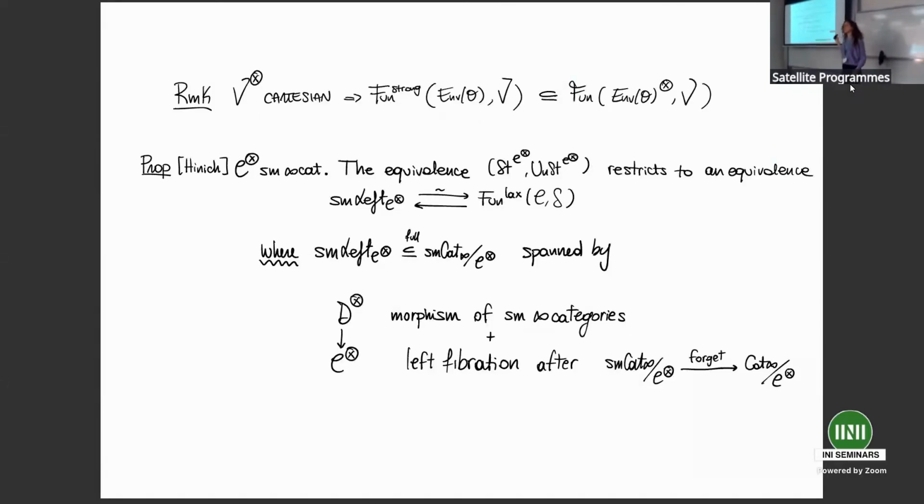We make this very important observation: whenever the symmetric monoidal infinity category we are considering is Cartesian, which means that the tensor product is just the Cartesian product, then we can actually identify the infinity category of strong monoidal functors from the envelope into V, or from any other symmetric monoidal infinity category, as a full subcategory of functors from the infinity category of operators of the envelope into V. And this is quite important because a priori on this hand side we have a structure, and here we just have a property. So it's an important identification.